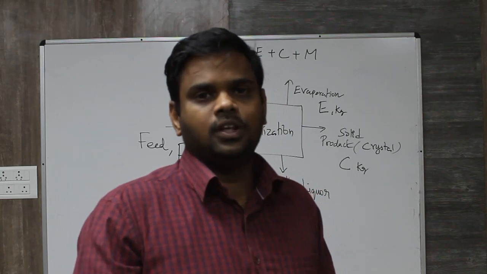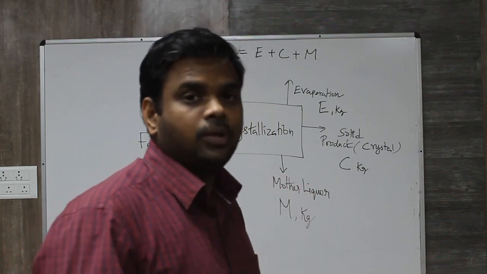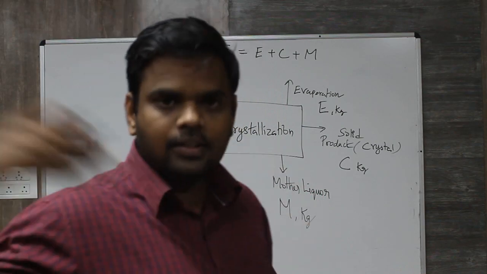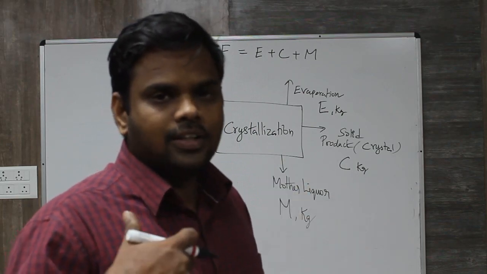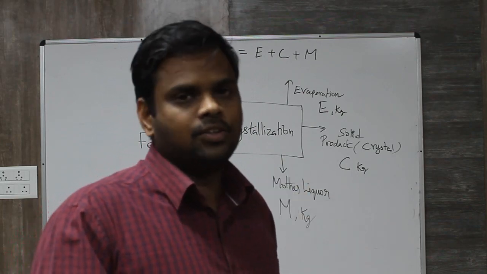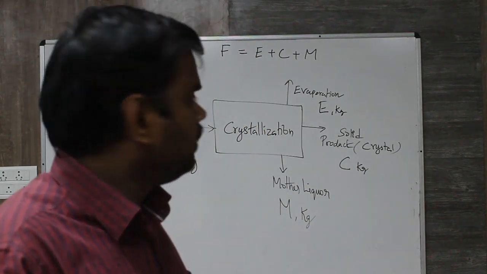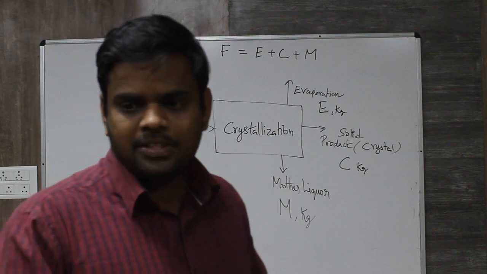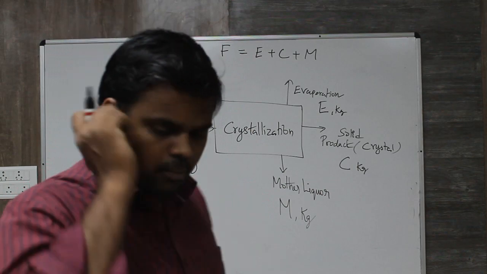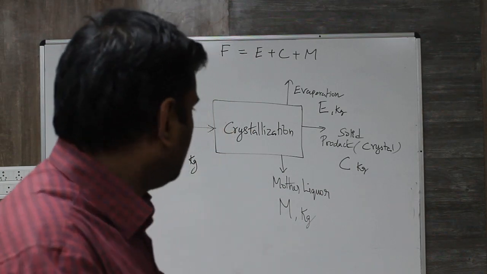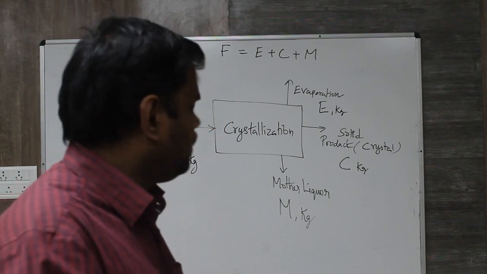So that is the material balance here: the law of conservation of mass. Energy cannot disappear, so mass cannot disappear. In another module, we are going to do the energy balance also, where we consider the energy input and energy output. Right now we are concerned about material balance, mass input and mass output. That's why we have F equal to E plus C plus M, where the amount of feed in kg is F, mother liquor in kg is M, crystal product formed in kg is C, and evaporation in kg is E.